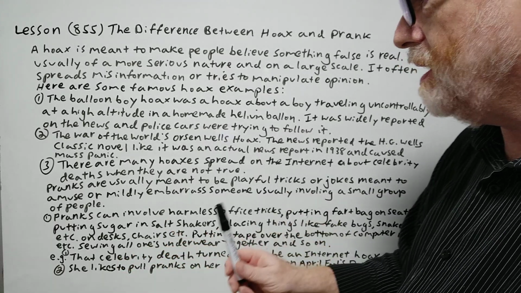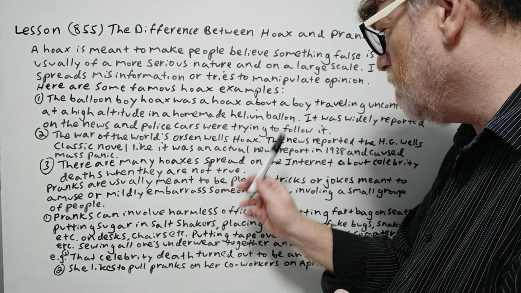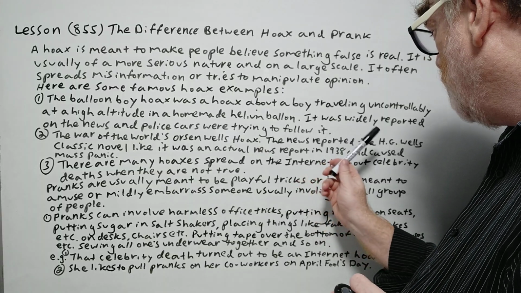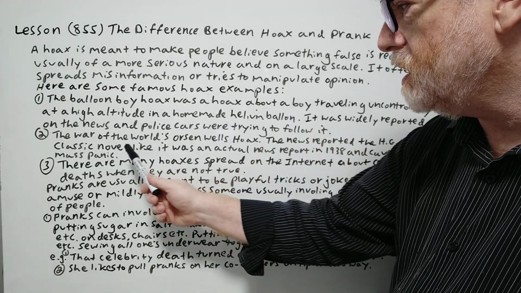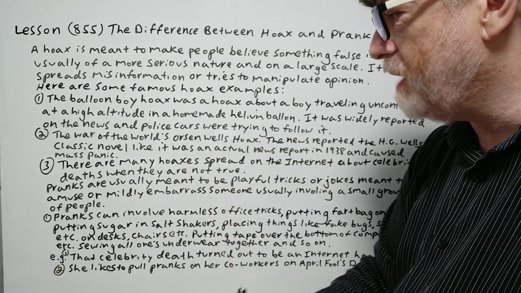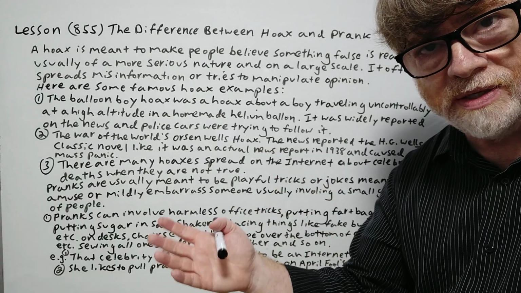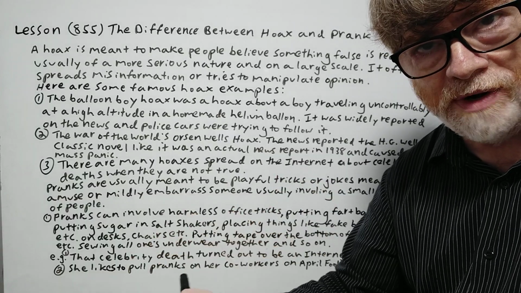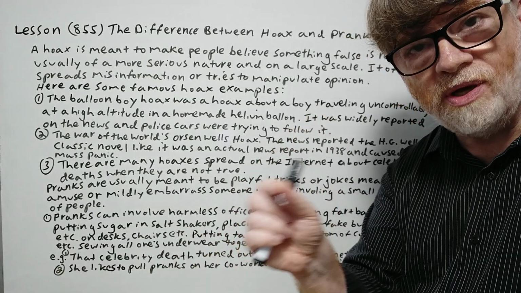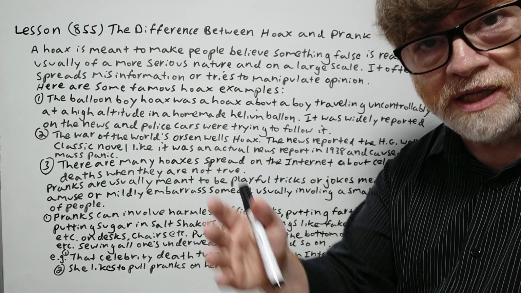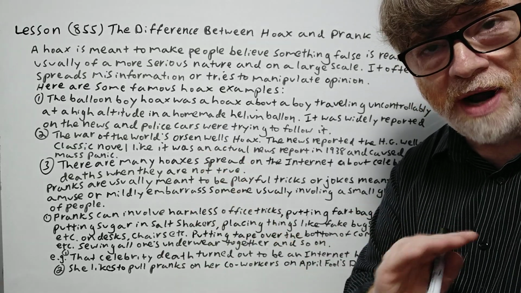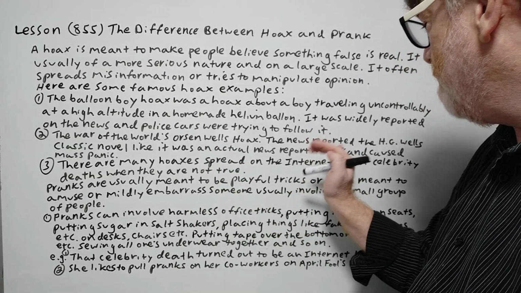Okay. All right. The second one here, War of the Worlds, Orson Welles hoax. Now this one actually might have been an accidental hoax. The news reported H.G. Wells' classic novel like it was an actual report in 1938 and caused mass panic. It was actually a show that Orson Welles had, where he often read stories. And today he was going to read H.G. Wells, but with a little bit of a twist. He was going to do it like it was a real news report instead of just reading the story directly. Now the problem is this was way back in 1938.